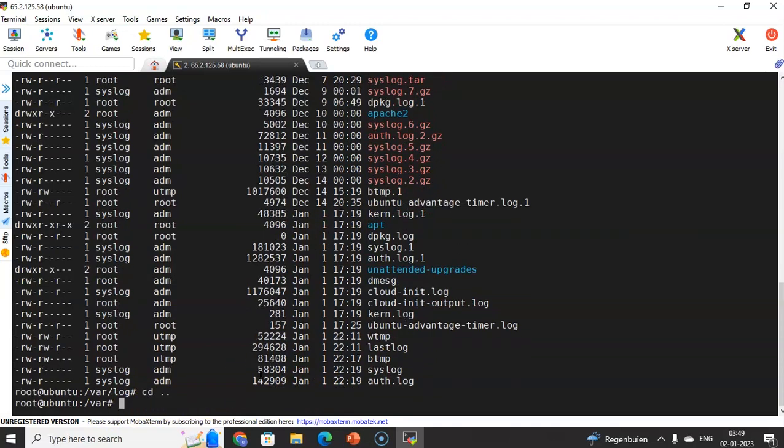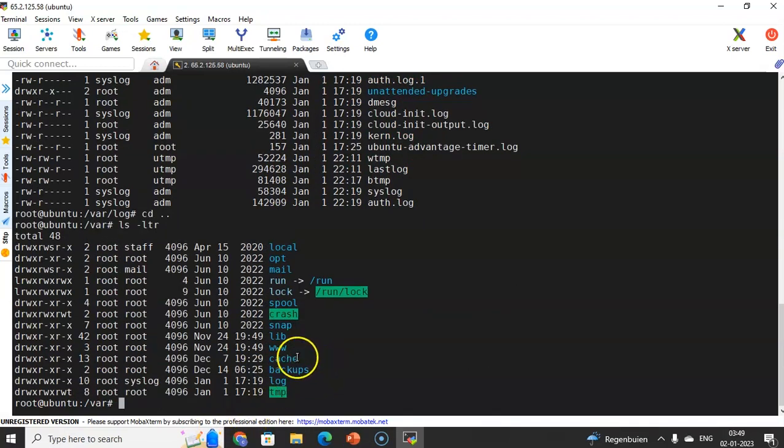And if I go back one step, and if I type ls -ltr once again, you are able to see mail related log files. So likewise, if you install any software also, one directory will get created inside this location with that software name, and you can go and see the log files of that specific software. So this way we can see the log files. So this is the file system hierarchy of the Linux operating system. By default, these directory structures will get created whenever the OS is installed